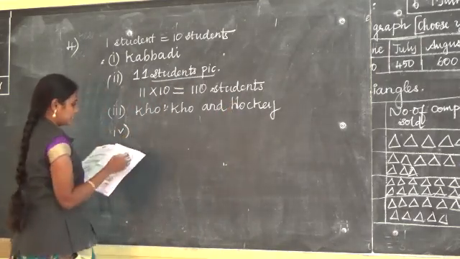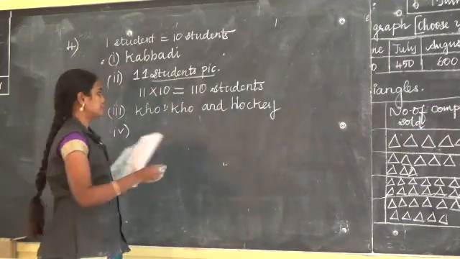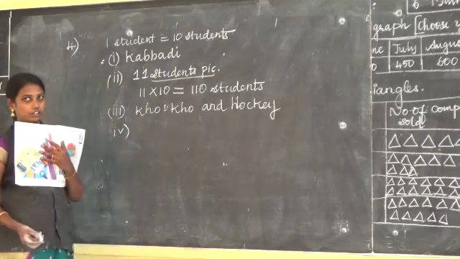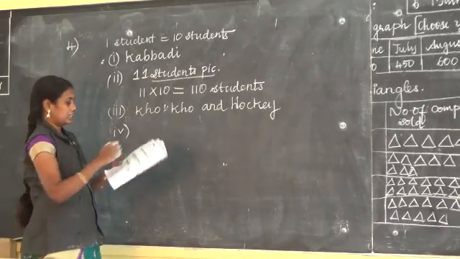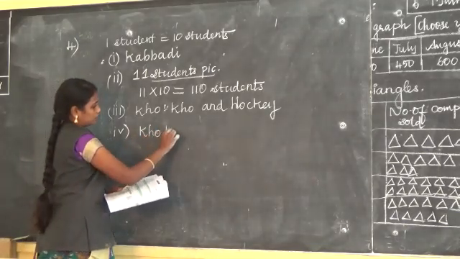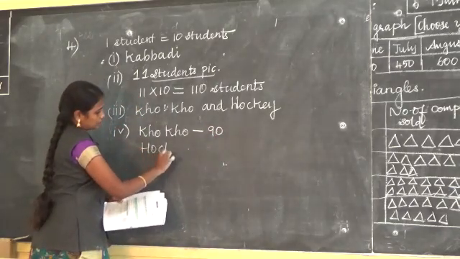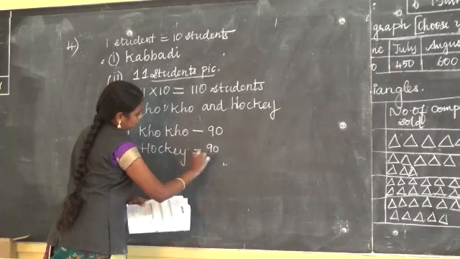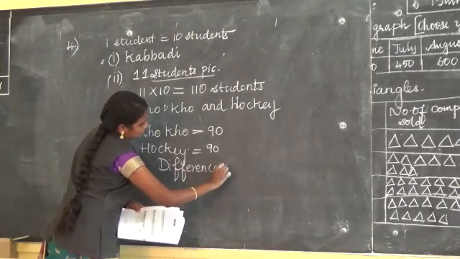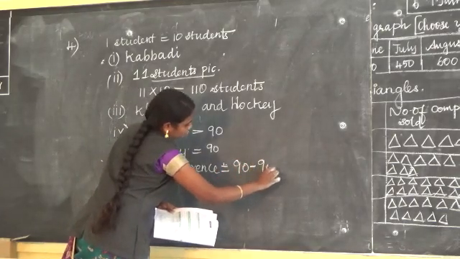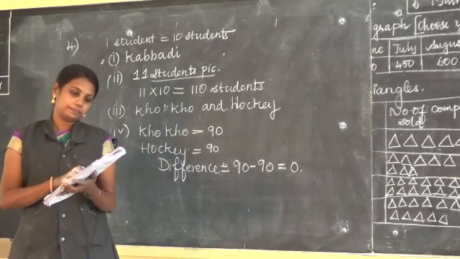Option 4, what is the difference between the number of students playing Kho-Kho and Hockey? They are asking for the difference because both are the same, yes or no? So there won't be a difference. We counted 90 for Kho-Kho, so 9 means 90. Here Hockey also 90. Difference means subtraction. So 90 minus 90 is 0. There is no difference between Kho-Kho and Hockey.